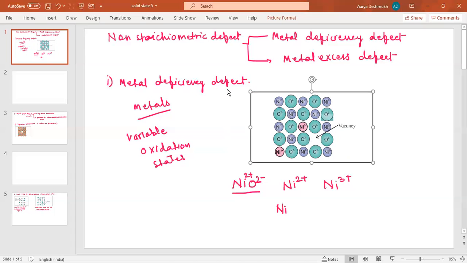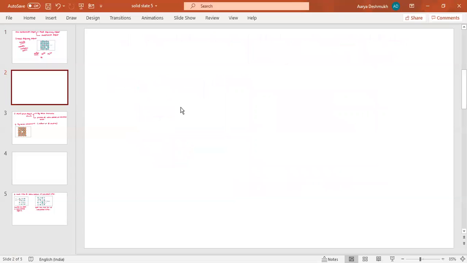Another example you can give is iron oxide, FeO. Go to the next slide, FeO. Now, if we look at this FeO, it is found with the composition Fe0.95O, one oxygen here. It may actually range from one oxygen and less than one Fe cations, because there is a deficiency of metal occurring here.